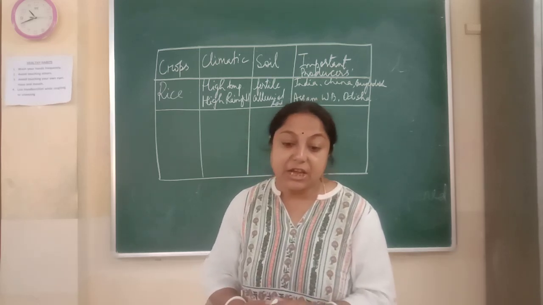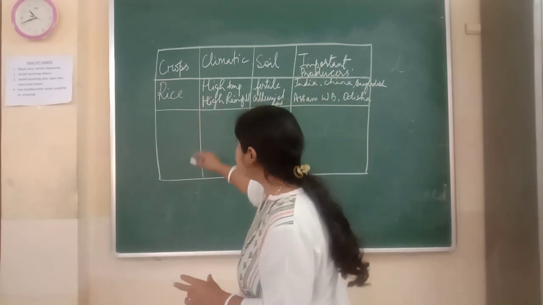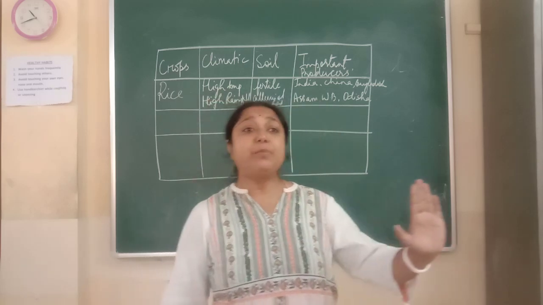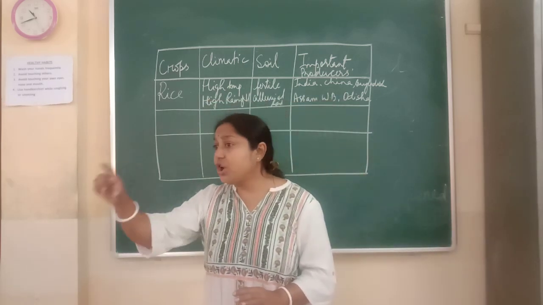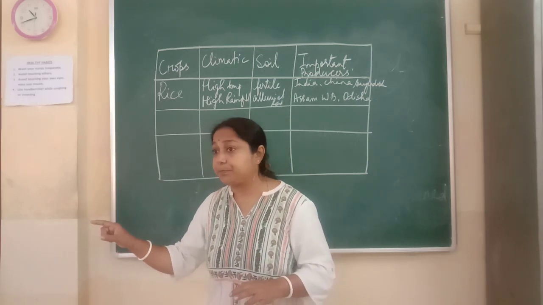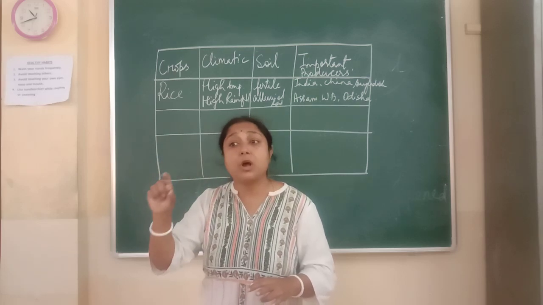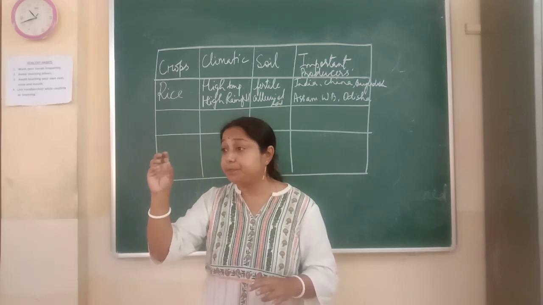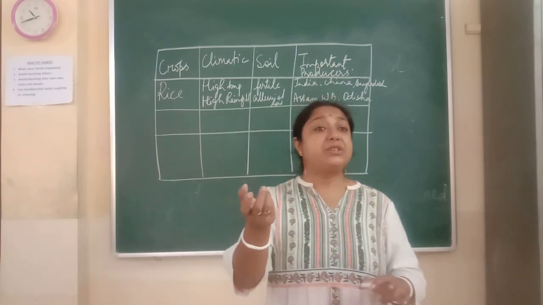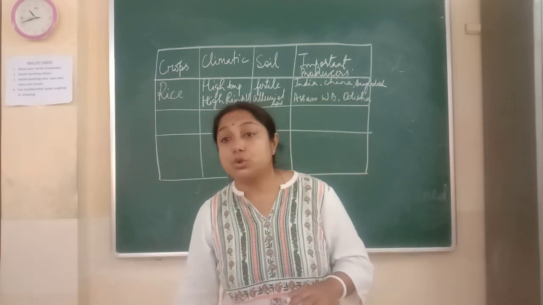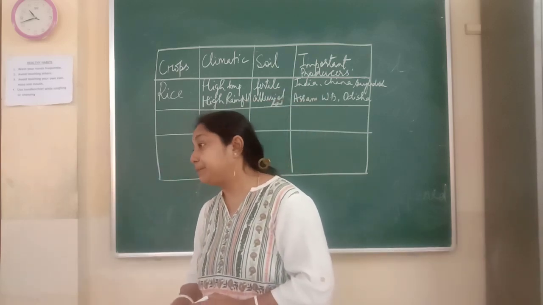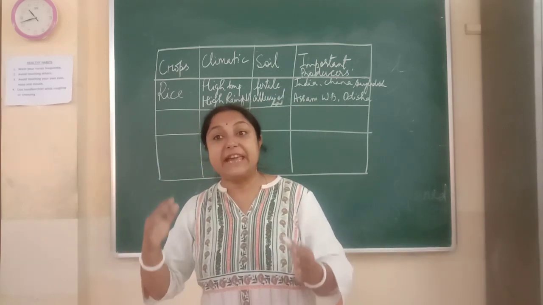Next comes your jute. Now in your book, another thing is mentioned: apart from the food crop, I told you about cash crop. In your cash crop part, the book has mentioned fiber crop and beverage crop. Fiber crops are those crops from where you get the thread, not cotton. You can write cotton and jute. Natural fiber we get. And beverage crops are tea and coffee.